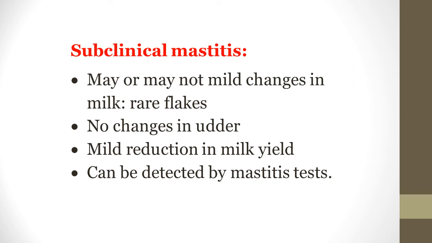But subclinical mastitis can be diagnosed by a sophisticated mastitis test. This subclinical mastitis is a real problem in animals. It may develop into a peracute, acute, or chronic case later on. And subclinical mastitis may be dangerous for other animals because it spreads infection to healthy animals. So subclinical mastitis is more dangerous than clinical mastitis.